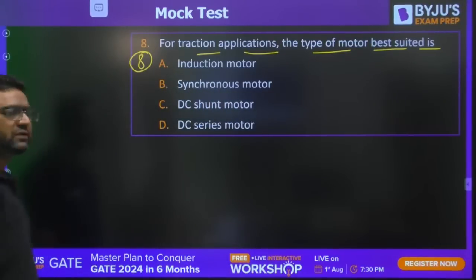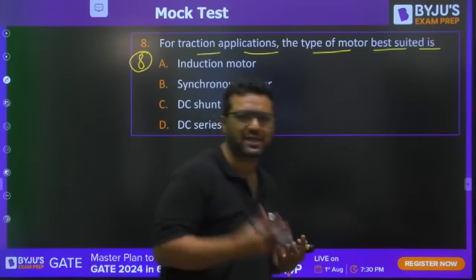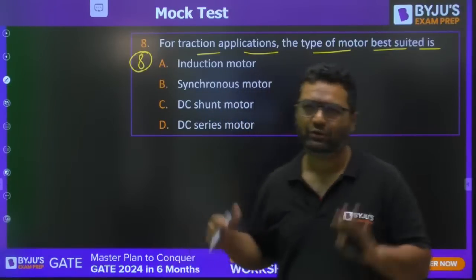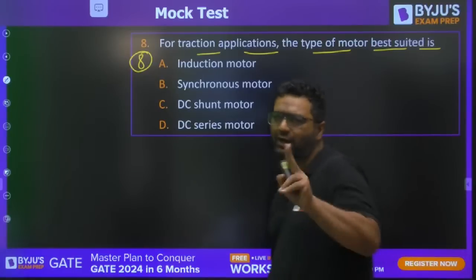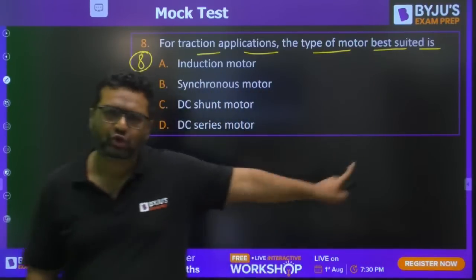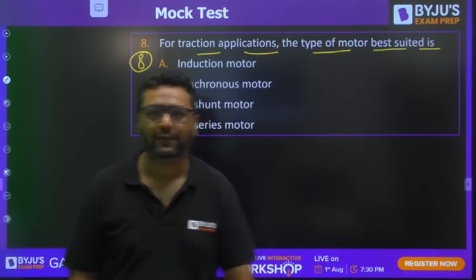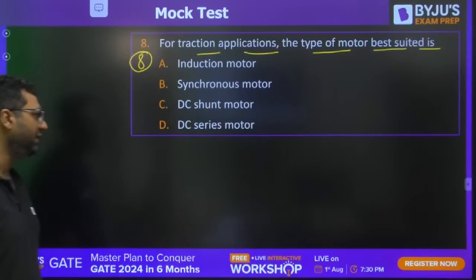This is an out of the box question, but 1 to 2 questions are there in HAL like this, because I have seen last year's paper. So this type of questions are coming, 1 to 2 in number. That's why I also kept one question. Okay, like that. So Naruto has given the right answer.